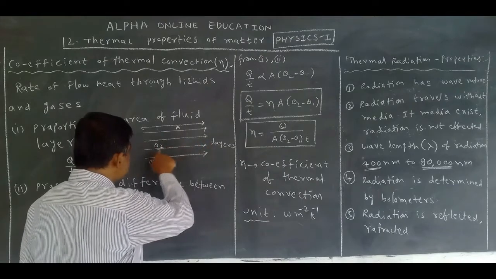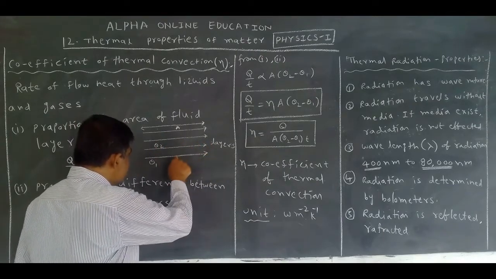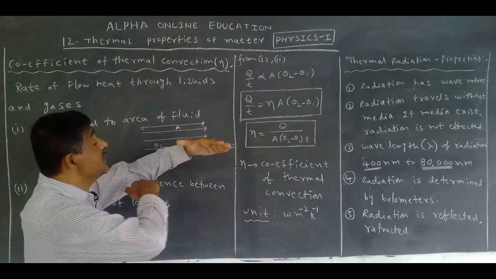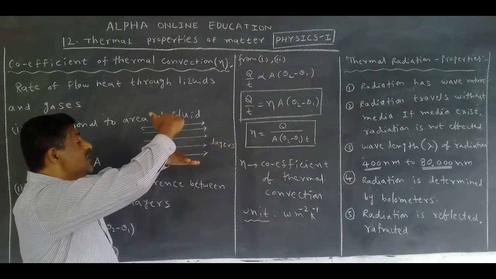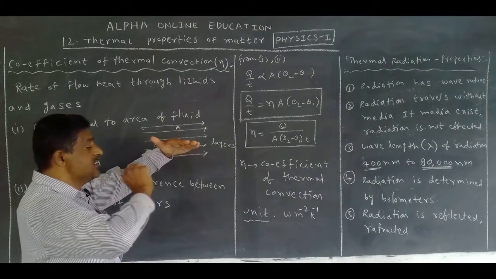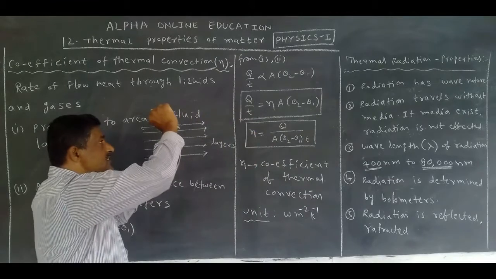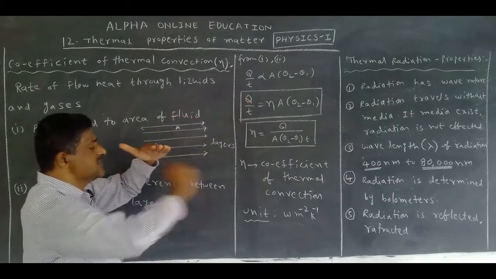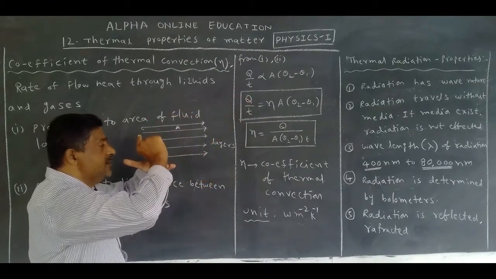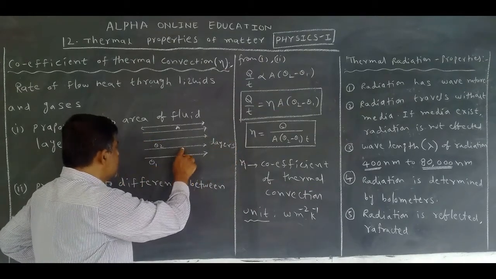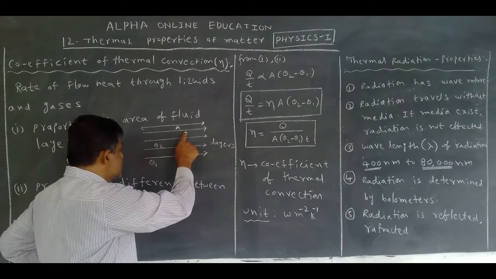These are called streamlines. This is one layer, this is another layer. In between these layers, air or liquid is present.